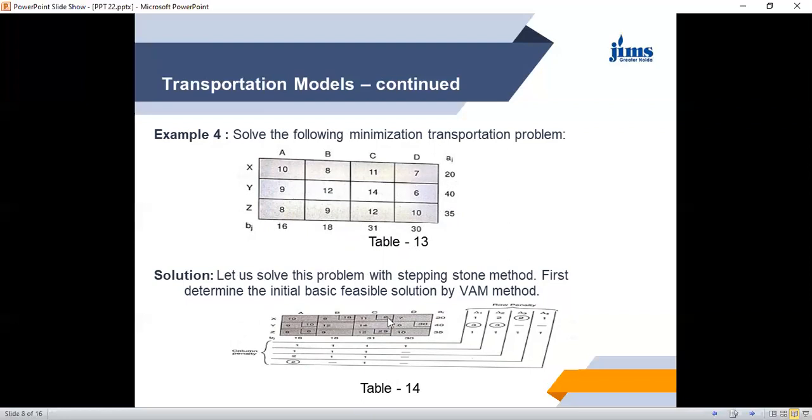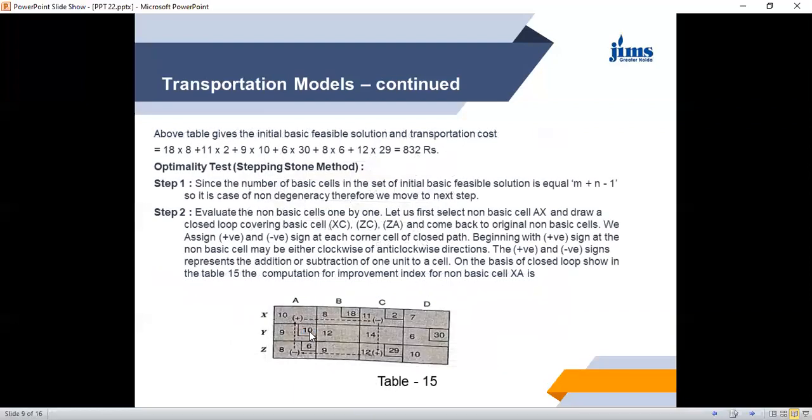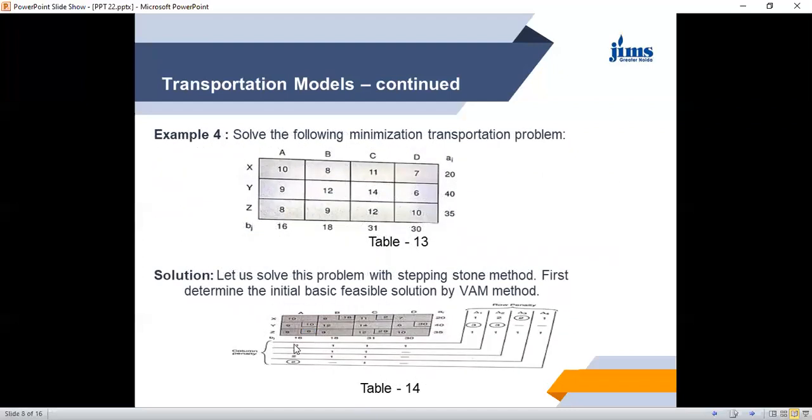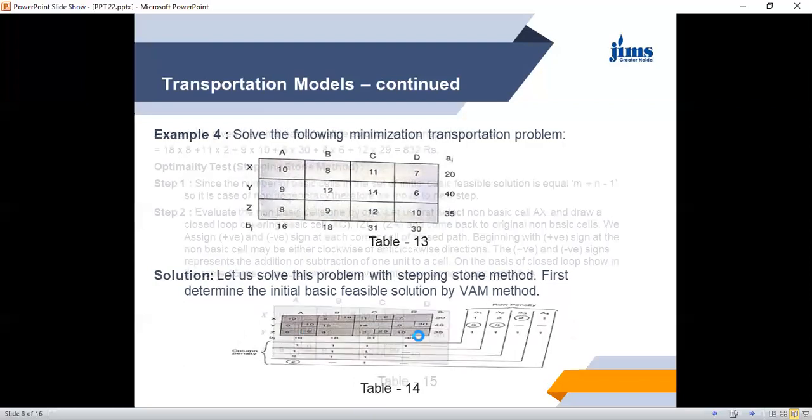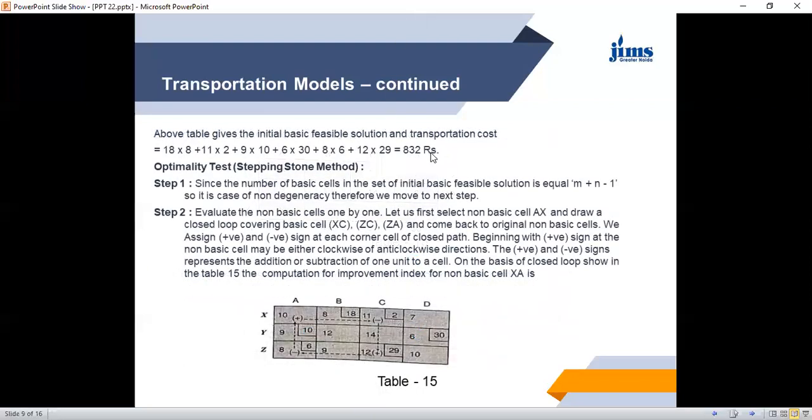Similarly, it is 2 into 11, 10 into 9 plus 30 into 6 plus 6 into 8 plus 29 into 12, and this comes to 832 rupees. So this is the initial cost, 832.